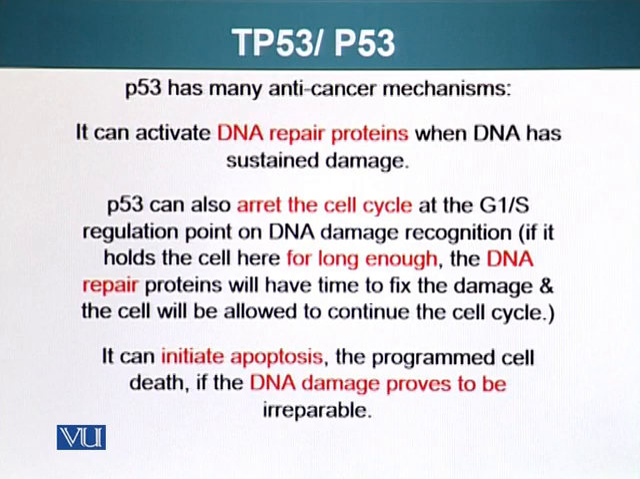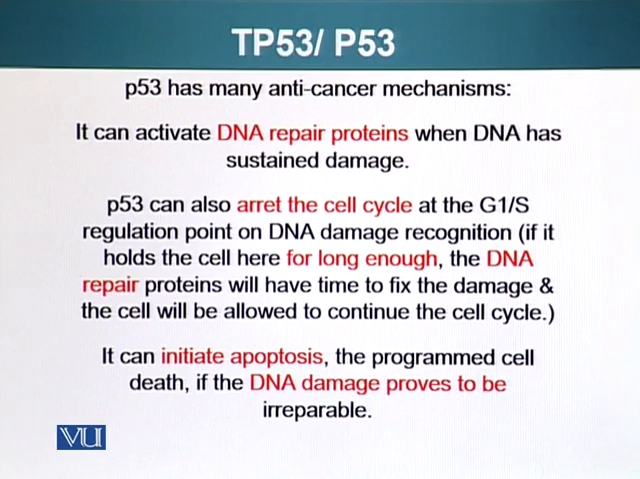P53 protein has many anti-cancer mechanisms. It can activate DNA repair proteins when DNA has sustained damage. P53 can also arrest the cell cycle at G1S boundary regulation point. If DNA damage has been recognized, it will hold the cell at this point, G1S transition, long enough for other cellular machinery to go in and repair the DNA. If DNA is repaired, P53 will release the brake and cell will go into cell division.